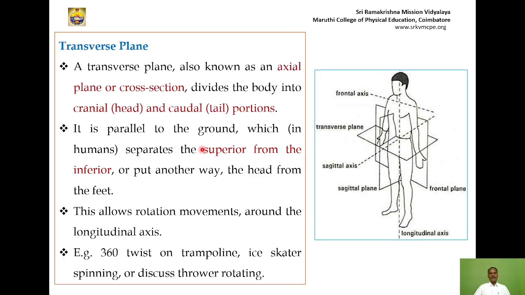The third one is the transverse plane. What is the meaning of transverse plane? The transverse plane, another name is axial plane or cross-section plane. These are all common questions in competitive examinations.